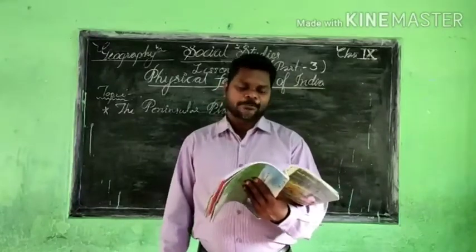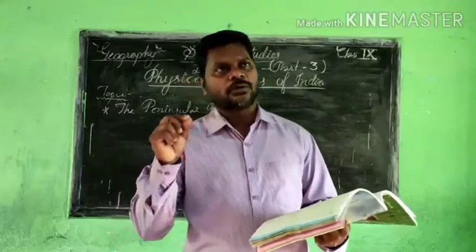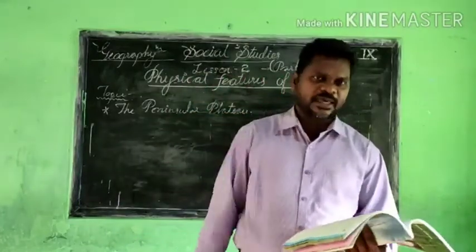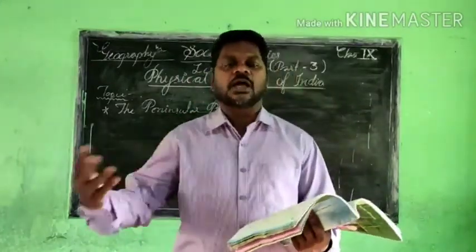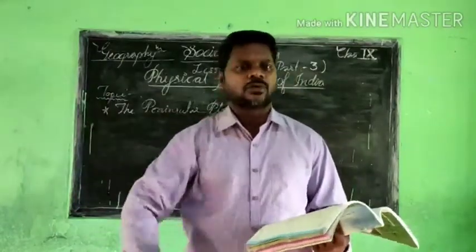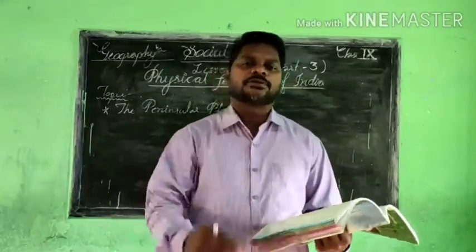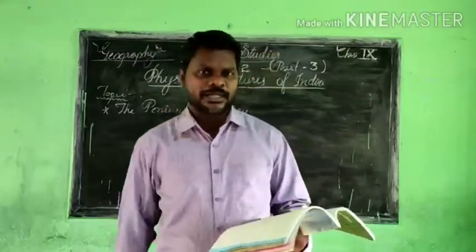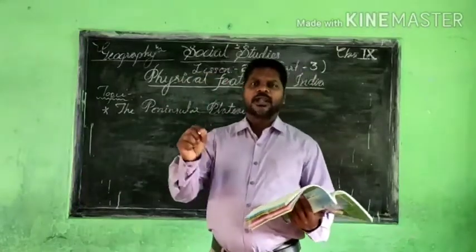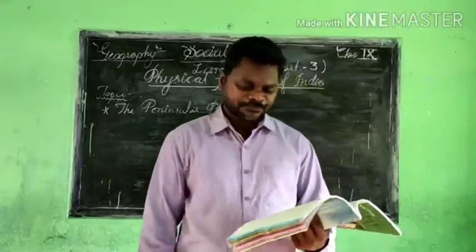There are enough shallow valleys, and valleys are the low areas between mountain slopes. Rounded hills are also there in the Peninsular Plateau. This is a brief understanding, and we will learn a little more deeply in the coming paragraphs.